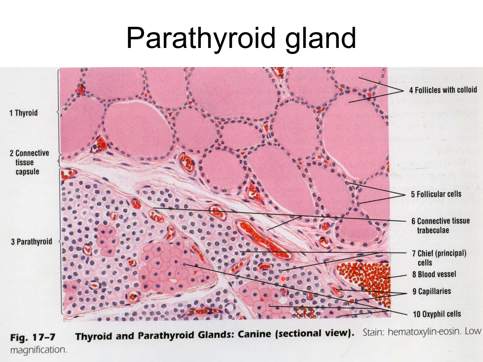Under the electron microscope, the chief cells are seen to have evident granular endoplasmic reticulum, a well-developed Golgi complex, and small secretory granules seen especially in parts of the cytoplasm near the adjacent blood sinusoid.